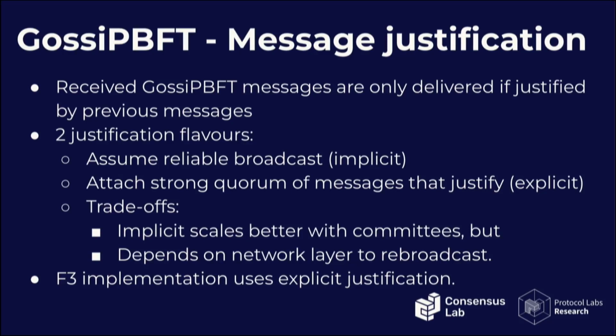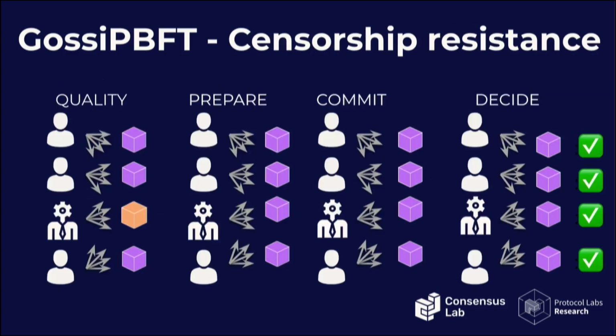There are two flavors of this justification. One of them is literally attaching the strong quorum of messages from previous phases that justify this value. So in this case, for example, a message sent by this node that contains purple as prepare will also need to attach a certificate of signatures of people that proposed the same value in the quality step.